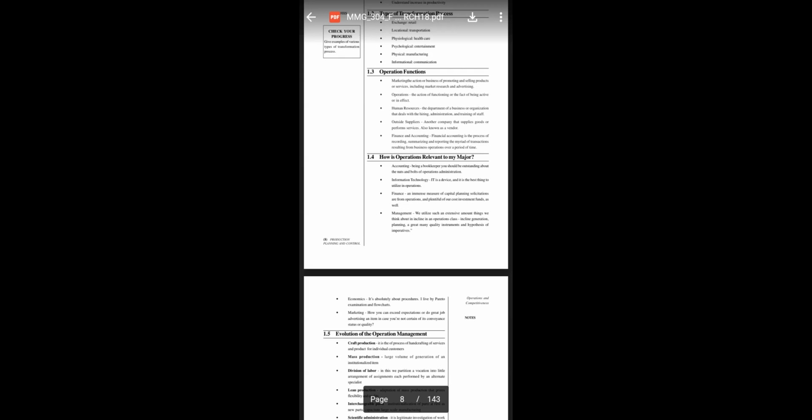Now finance and accounting also, operation functions occur. Now see, financial accounting is a process of recording, summarizing, and reporting the transactions resulting from business operation over a period of time. So over here also operation things occur because it's a process of recording, summarizing and reporting, right?